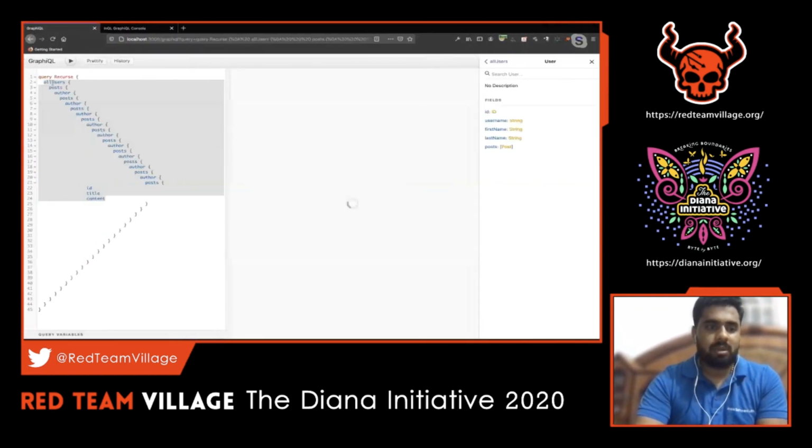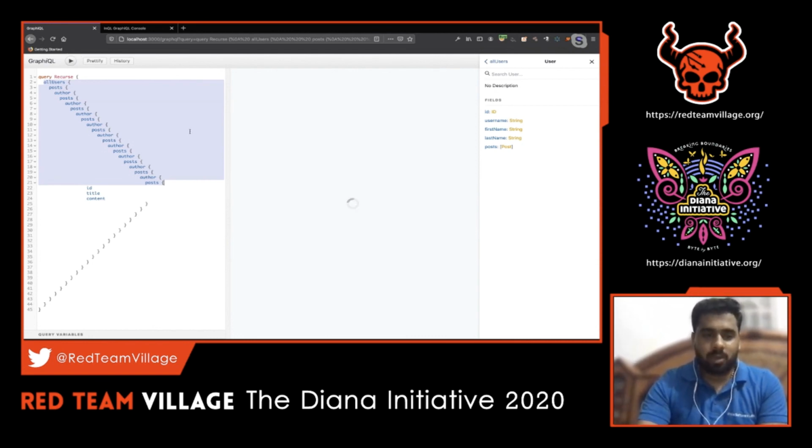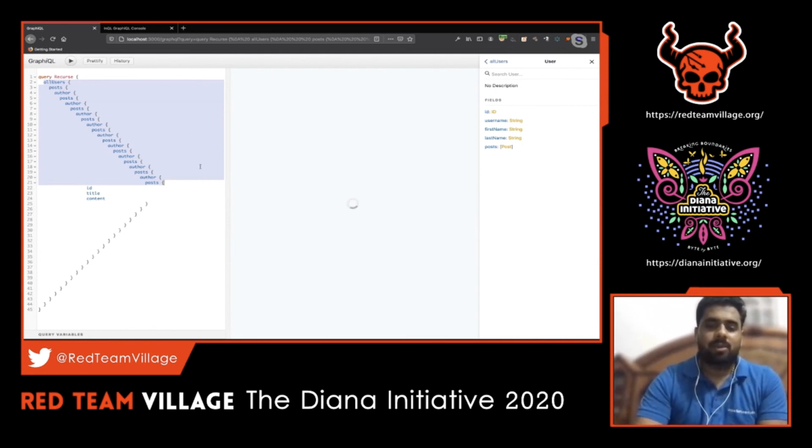Since I've stopped at least to this level, and I've sent it like 10-15 times, what if I increase this to 100 and then run it? So obviously it will go to resource exhaustion. Even in this case, I just sent it around 10 times, which means you can think of more than 100 iterations. So it's still in progress. Right now that resource has been totally utilized.